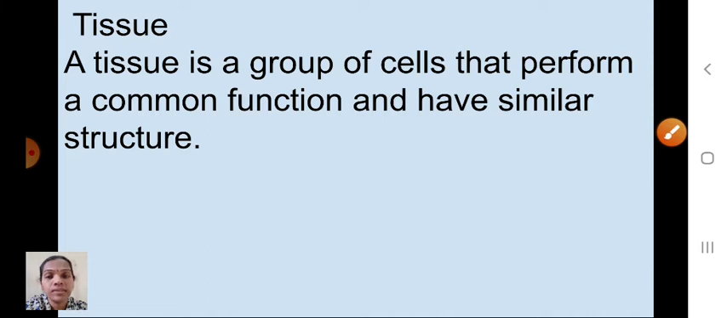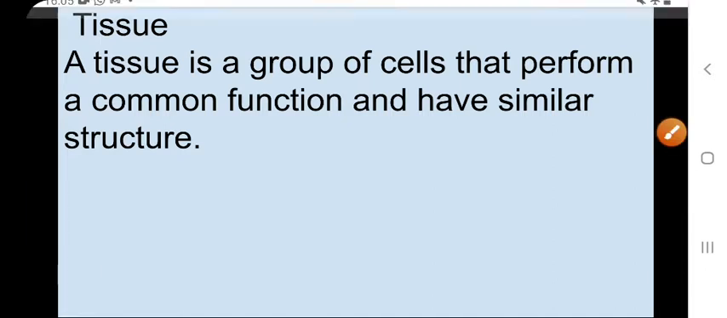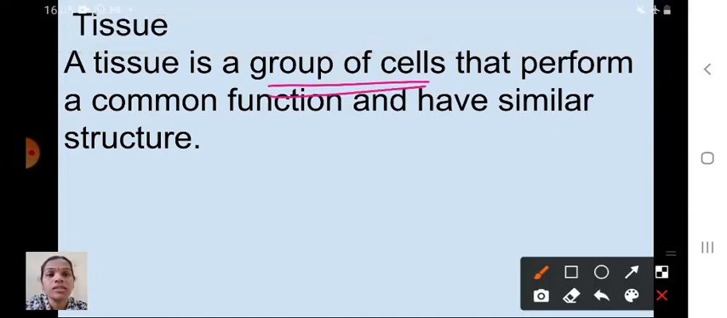See here, tissue. This is the definition of tissue. A tissue is a group of cells that perform a common function and have similar structure. Tissue means a group of cells that perform a common function. The group of cells look the same, the structure is the same, that is called tissue. Once again I will repeat it: a tissue is a group of cells that perform a common function and have similar structure. Understood now? Next one is,